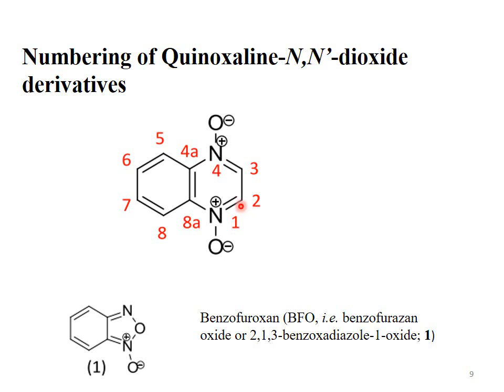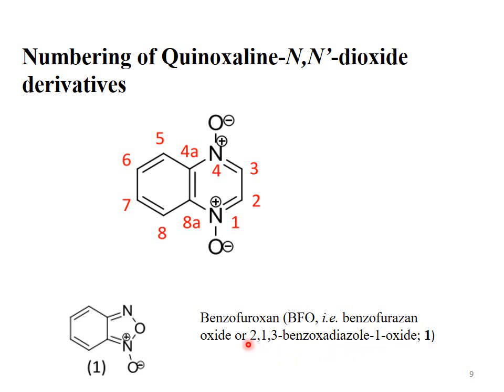In the previous slide we have seen that there is a cyano group at this position. The cyano group was present next to one of the nitrogens, so the numbering was started from the nitrogen next to the cyano group. But here both nitrogens are equivalent, so we can start numbering either from the above-mentioned nitrogen or from the below-mentioned quaternary, positively charged nitrogen. So this positively charged nitrogen may be either 1 or 4.